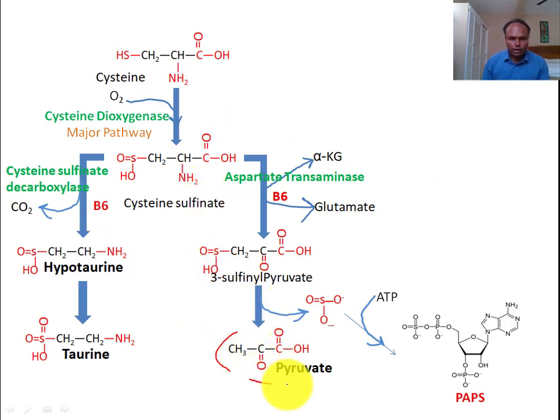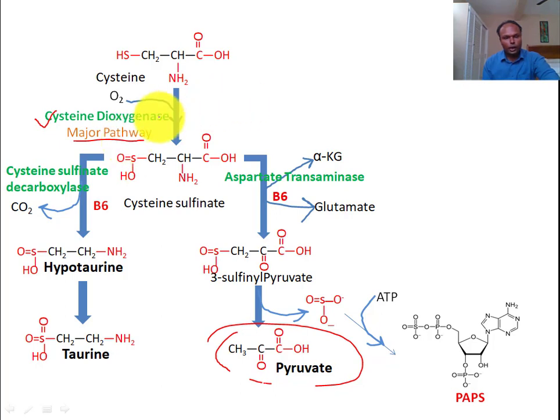Now, you can see the pyruvate is being converted from cysteine. So, cysteine converts into pyruvate through catabolism of cysteine. For catabolism of cysteine, there are two pathways. In these two pathways, the cysteine dioxygenase pathway is the major pathway. I have shown only the major pathway here. In a short while, I'll also introduce you to the minor pathway. But let me talk about this major pathway.